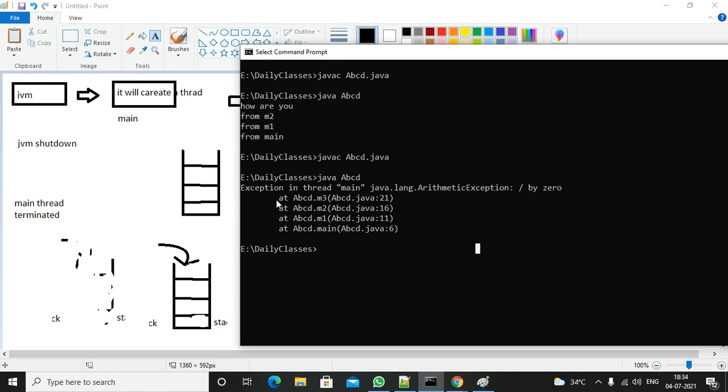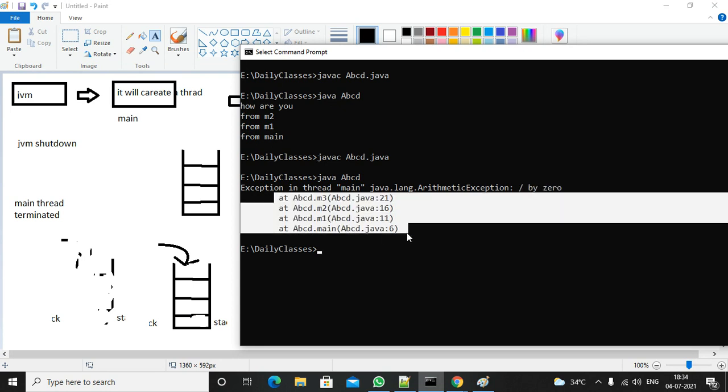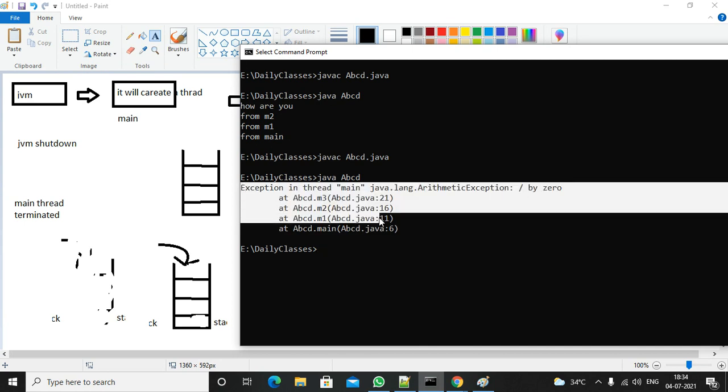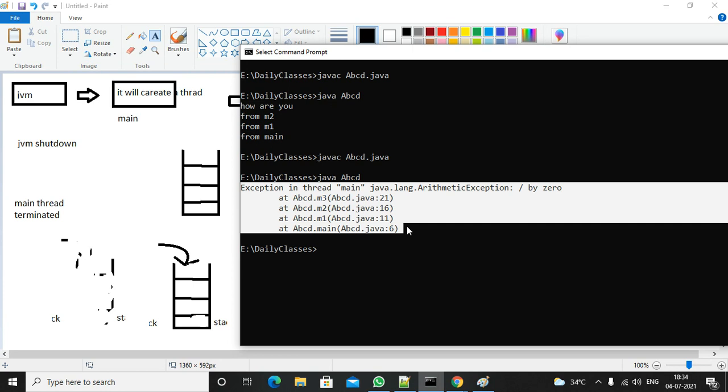If there is an exception, the JVM gives the information to the programmer with three details: the exception name, the exception description, and the exception stack trace. Who actually provides these details? As part of the JVM, there is a default exception handler. That is a component of the JVM, and it takes care of these exception details. This is the default exception handling mechanism.